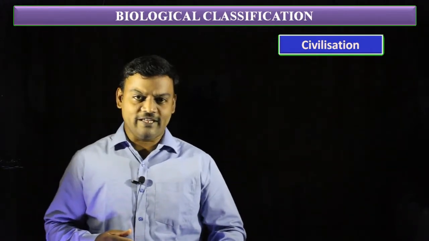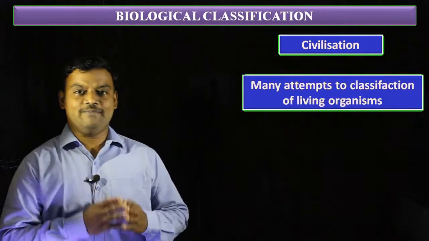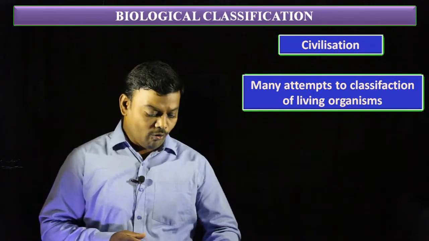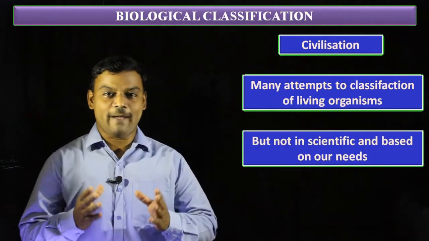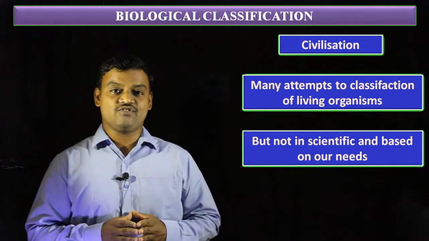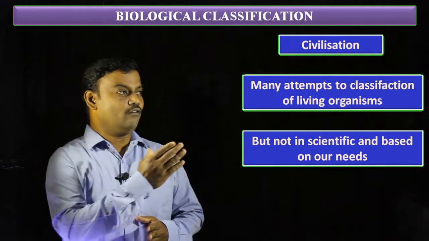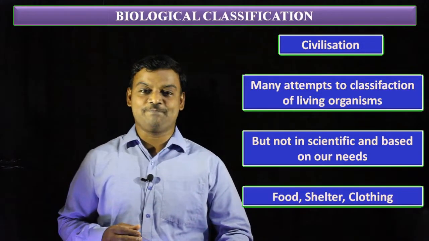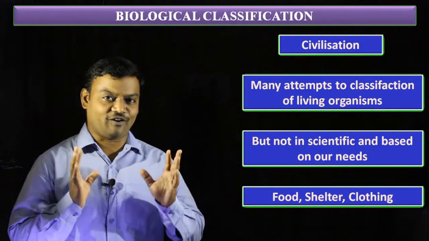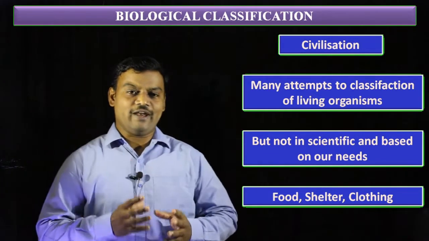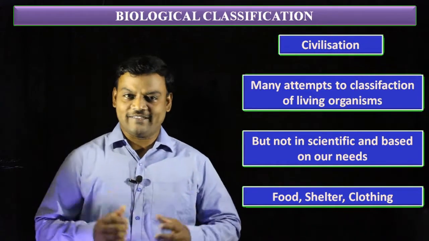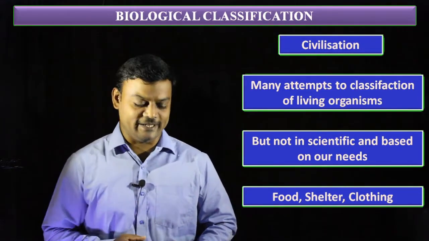Previously, there were many attempts at classification, and these attempts were not made in a scientific manner. These classifications were attempted based on our needs, especially important needs like food, shelter and clothing. So based on our needs, the earlier classifications were attempted by different scientists but not in a scientific manner.